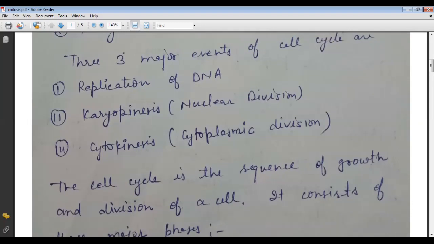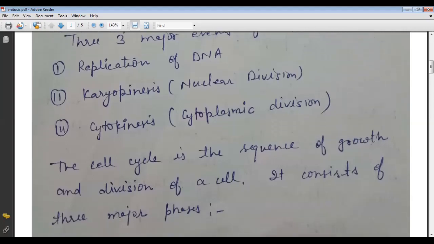So the three major events of the cell cycle are the replication of DNA, which makes another DNA, karyokinesis, the division of the nucleus, and cytokinesis, the division of the cytoplasm.